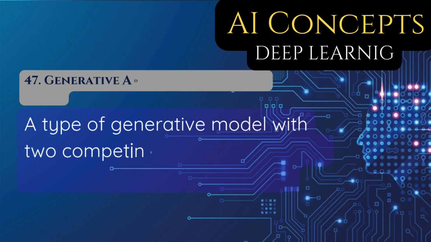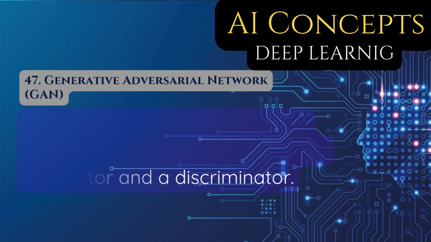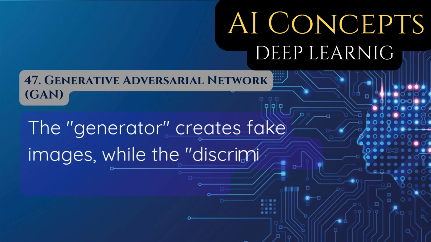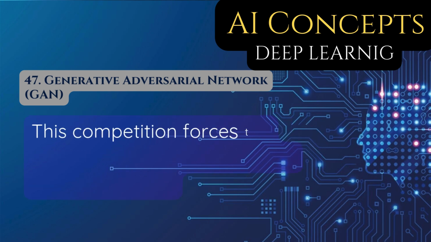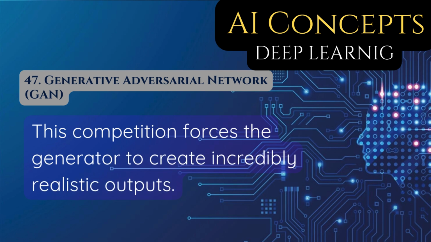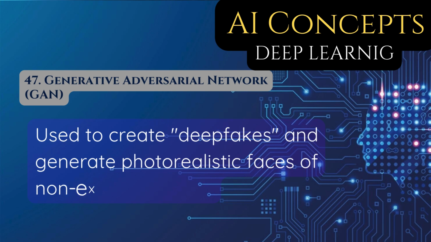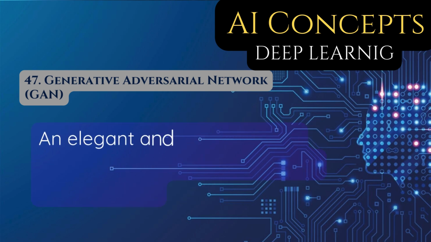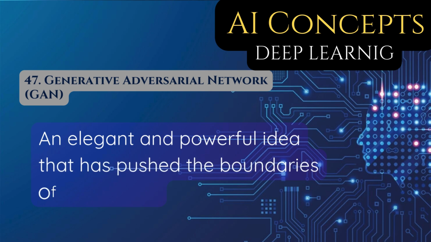47. Generative Adversarial Network, GAN. A type of generative model with two competing neural networks, a generator and a discriminator. The generator creates fake images, while the discriminator tries to spot the fakes. This competition forces the generator to create incredibly realistic outputs, used to create deepfakes and generate photorealistic faces of non-existent people. An elegant and powerful idea that has pushed the boundaries of creative AI.